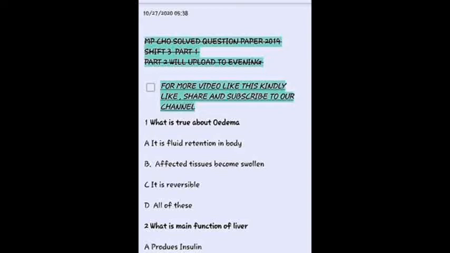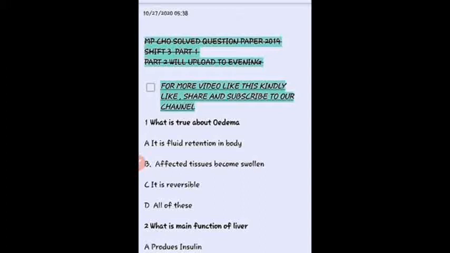तो चलिए शुरू करते हैं आज का पहला क्वेश्चन। What is true about edema? So here the right answer is all of the above, because edema is the fluid retention in the body. It affects the tissue, which becomes swollen, and it is reversible.